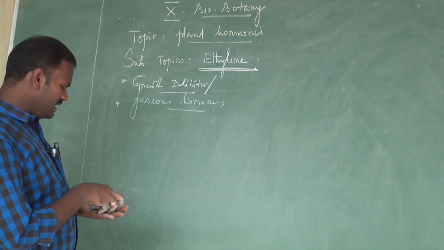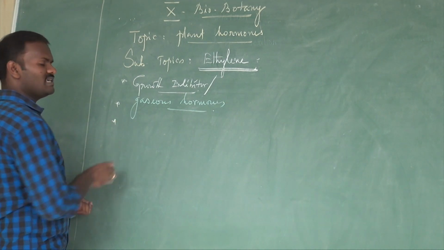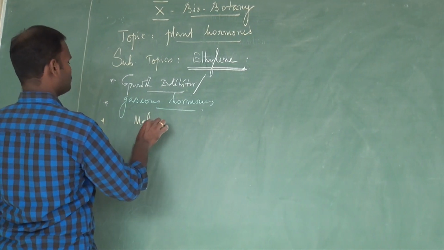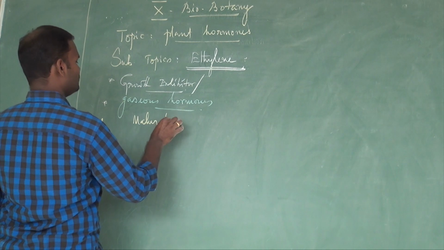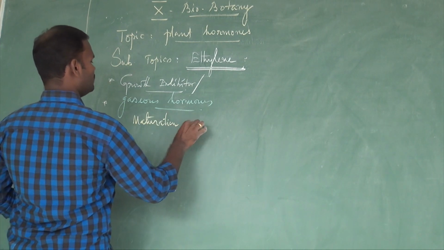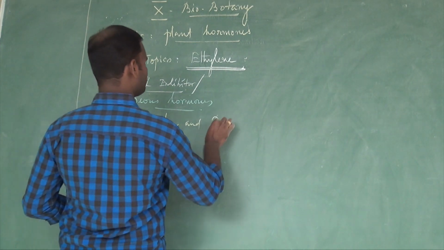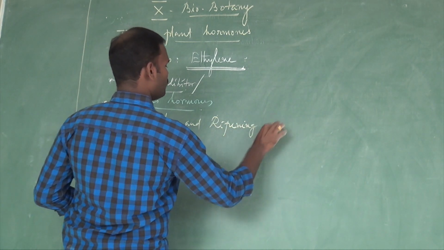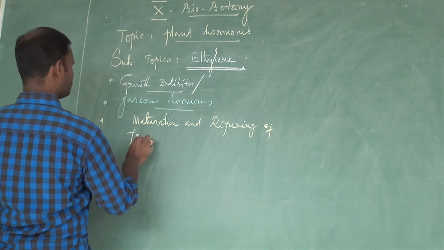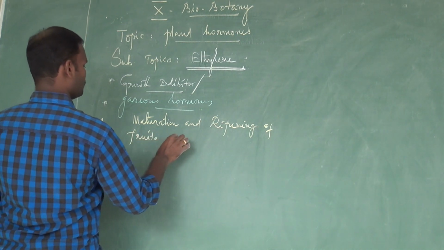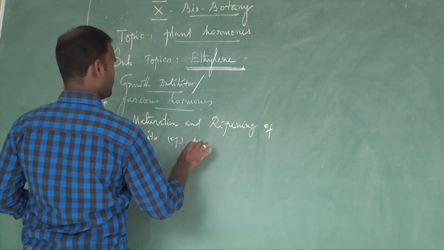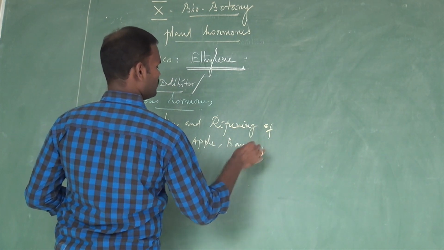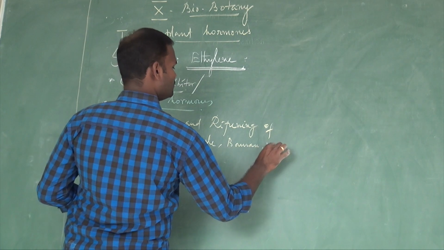Ethylene is mainly concerned with maturation and ripening of fruit, for example apple, banana, and watermelon.